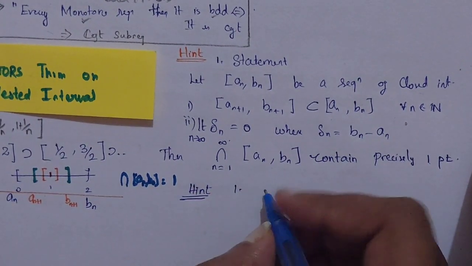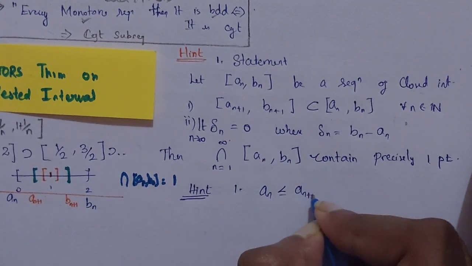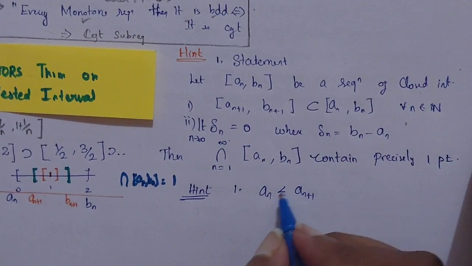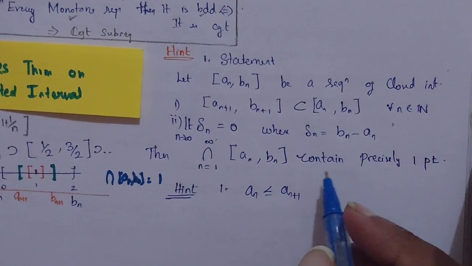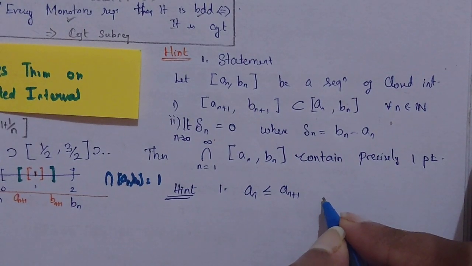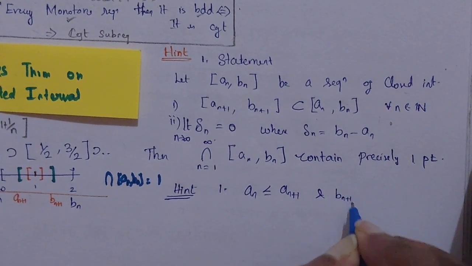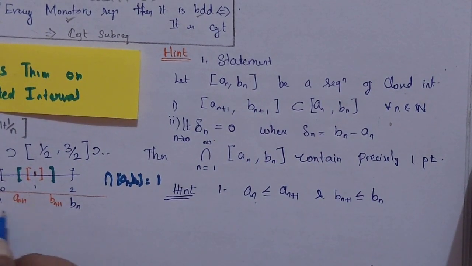The first hint would be a_n is less than or equal to a_n plus 1. I don't really want to write less than or equal to, because it is strictly contained in, but anyway I can write it, because you have to go for infinite terms, right? And b_n plus 1 is less than or equal to b_n. This one you obviously know from this.